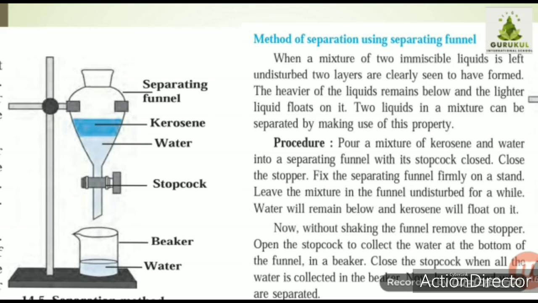Then the middle part between the water and kerosene, that part we have to pass into one more beaker. The stopcock we have to turn on, remove the mixture or the junction of kerosene and water, and that we have to discard or dispose. The second beaker solution we have to discard because it may be the mixture of two. Okay, and in the third beaker we then have to collect the kerosene. Okay, so this is how the method of separation using a separating funnel is carried out.